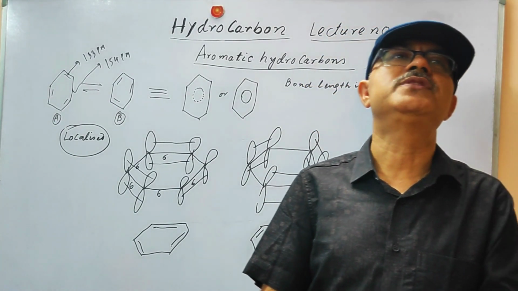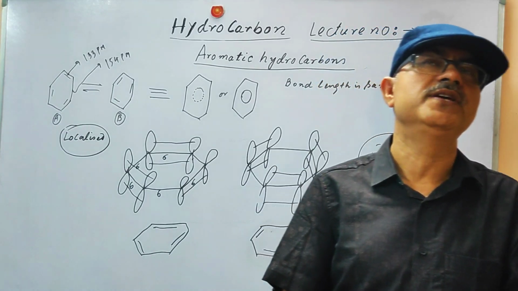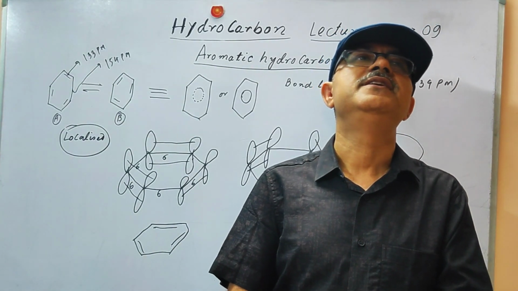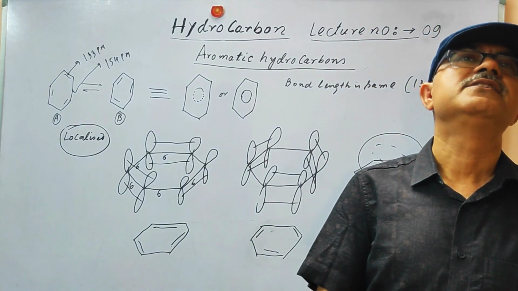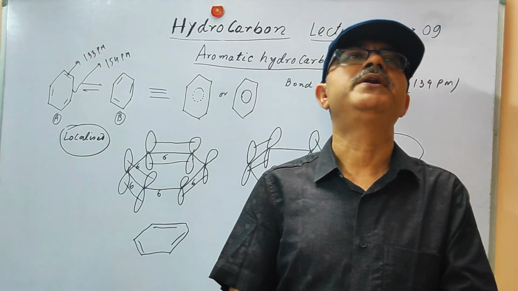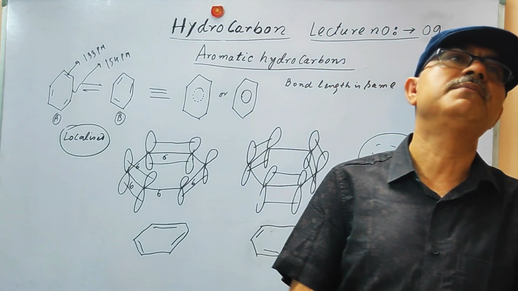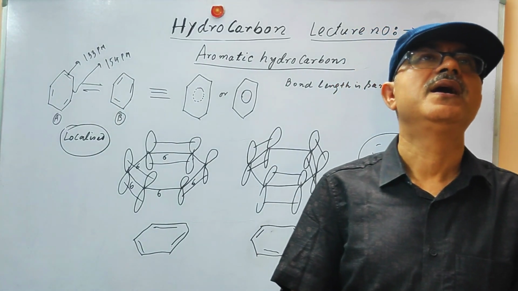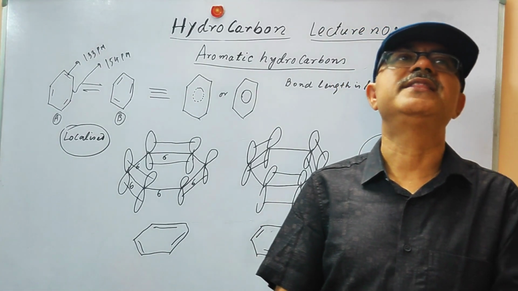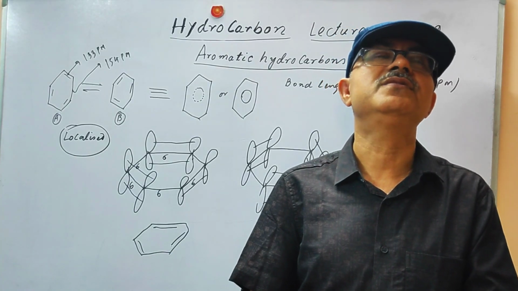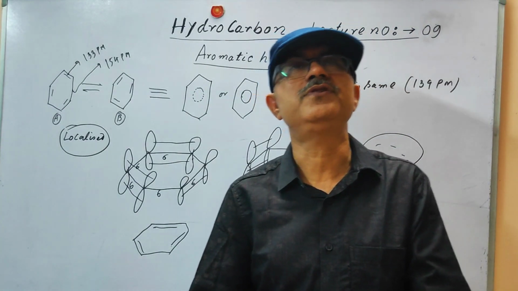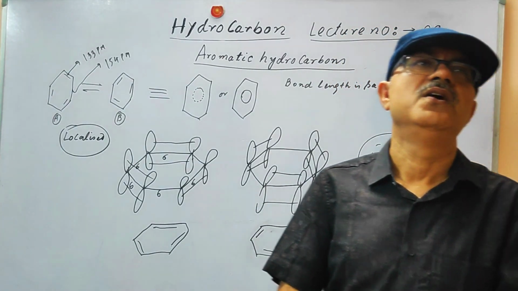And afterwards, with the help of valence bond theory, we are able to understand why benzene is exceptionally stable, and why it does not show addition reactions, rather it favors electrophilic substitution reactions.